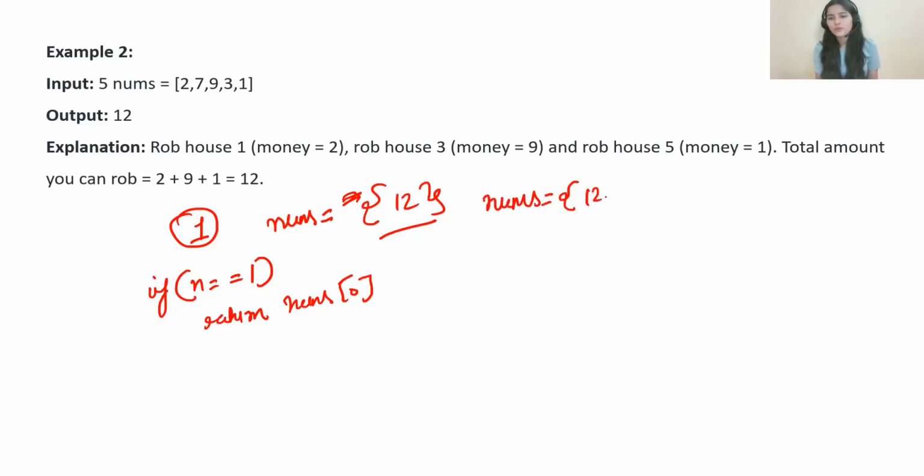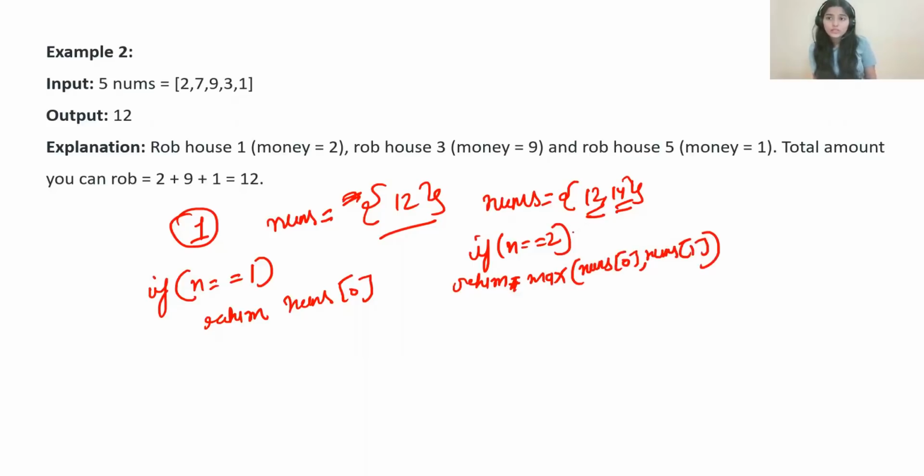If there are two elements like 12, 40, again the thief cannot steal from both of these houses. So he can either go with this one or this one. So we need the maximum. So you can check that if there are two elements, if n is equal to 2, we should return max of nums 0 comma nums 1. Whichever house has the maximum amount, that particular amount will be returned. So up till here, I think everything is clear.